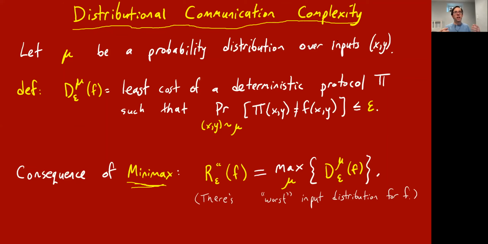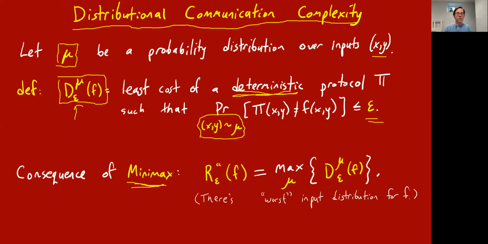I've always been stressing that in the randomized model, it's still worst case input, and we're just randomizing over internal coin flips. But in distributional communication complexity, we're now going to actually consider probability distributions on inputs. So let mu denote a probability distribution on pairs, little x and y, like total inputs for Alice and Bob. And then D superscript mu of f, with also an epsilon, is the least cost of a deterministic protocol pi, which has error at most epsilon under the input distribution.